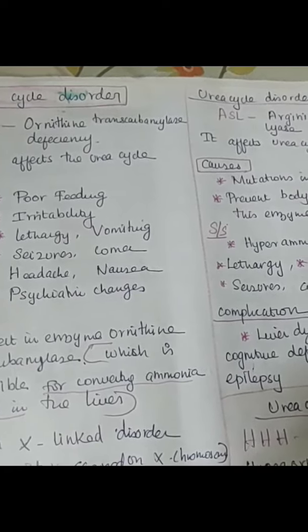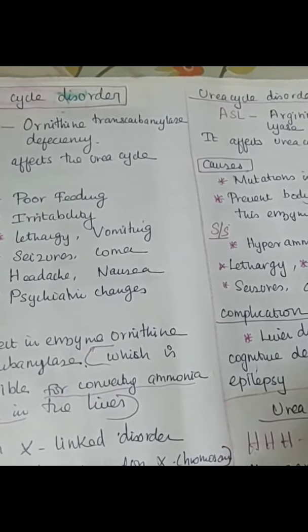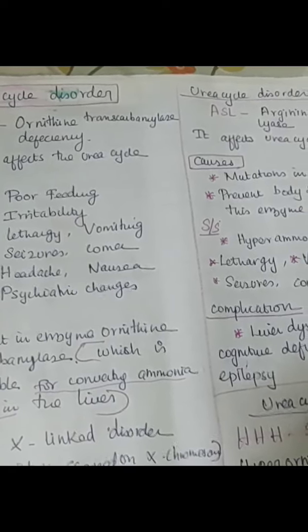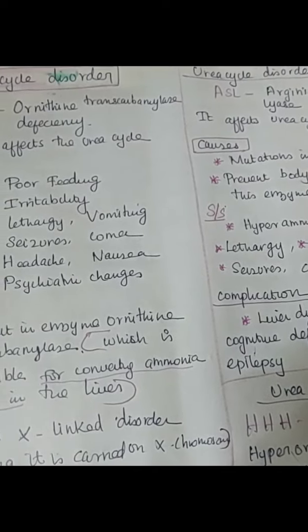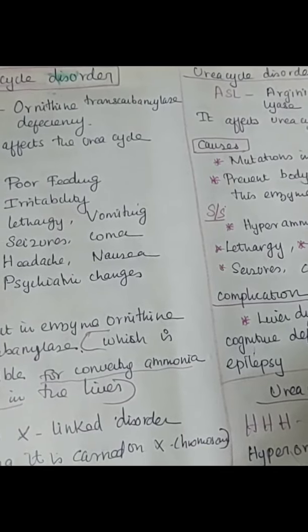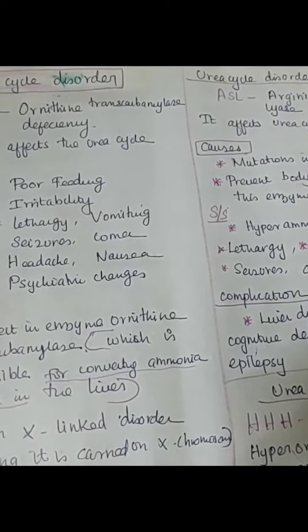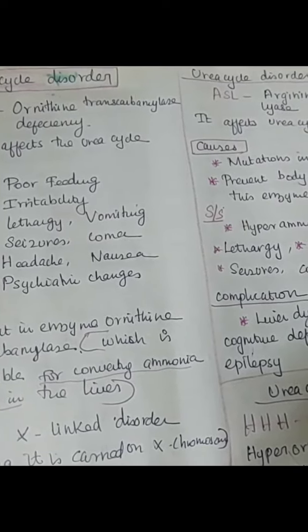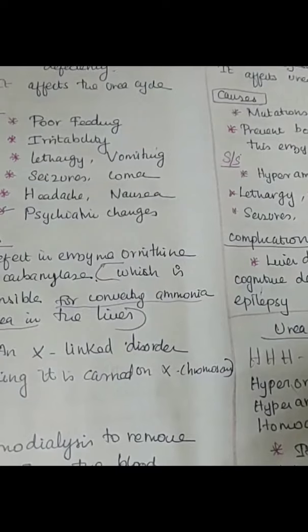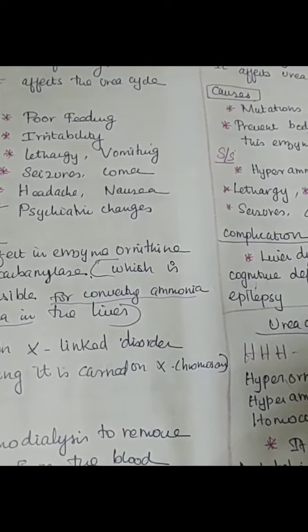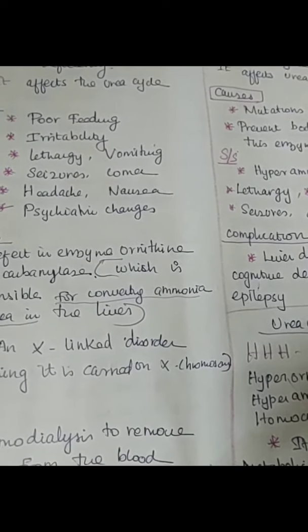So what's happening? When it is not able to convert by this enzyme, the hyperammonemia level will increase because the breakdown function is affected. So naturally it will lead to lethargy, vomiting, excess levels, seizures, coma in the neonate. Complications: liver dysfunction, neurocognitive defect, hypertension and epilepsy.